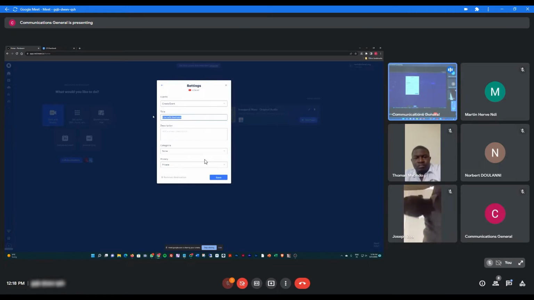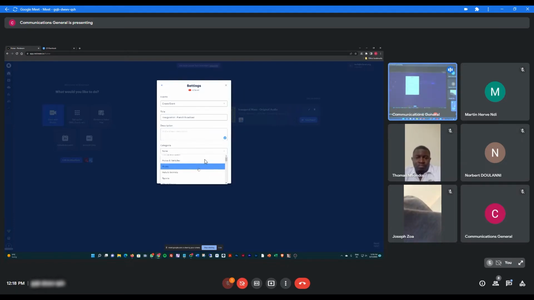So you can type the event. For example, inauguration, French broadcast, something like that. But you put it in French already. Then you can put a short description.